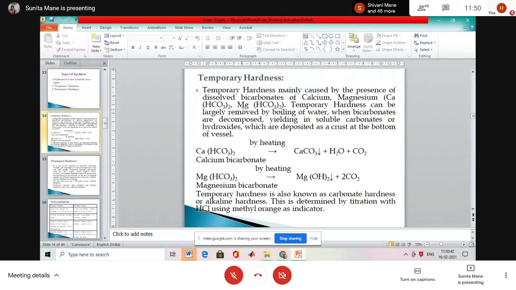So calcium bicarbonate, by heating, gets converted into calcium carbonate plus H2O plus CO2. Magnesium bicarbonate, by heating, gets converted into magnesium hydroxide plus 2CO2, and it is also called carbonate hardness and alkaline hardness.